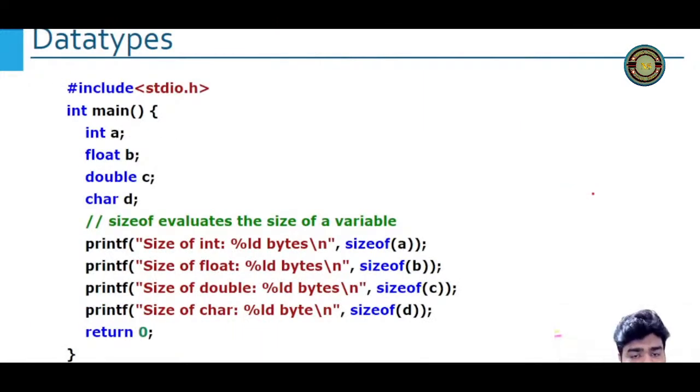Okay, quickly, can you please solve this program for me and give me the output of this particular program? Let me tell you what is happening. I have taken 4 variables, int, float, double, char, and I have used a method here, sizeof. Can you see? Sizeof is nothing but which will tell the size of your variable, how much size this variable is. Okay, so quickly, can you guys please tell me what will be the answer of this?